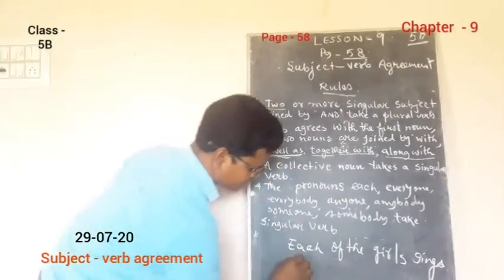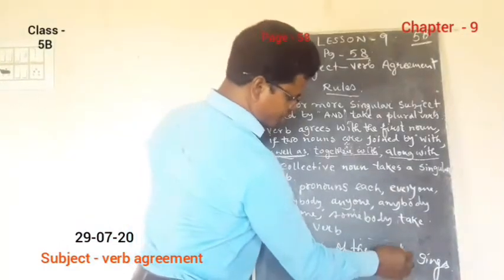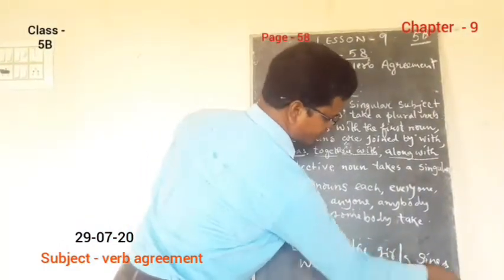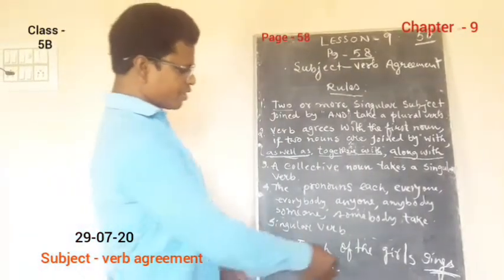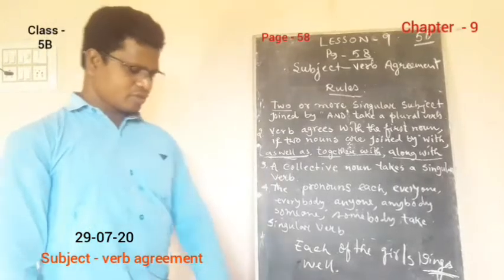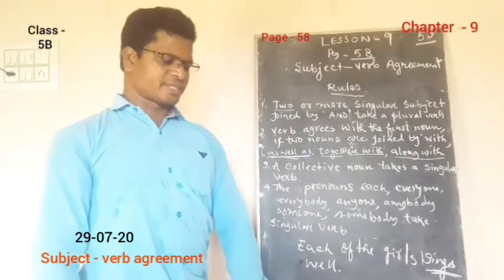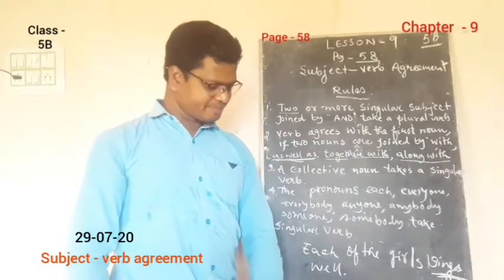Here the verb sings well. So each of the girls sings. Okay, the verb sings well. So remember, it takes a singular verb. So this way we will be trying to do the exercises which are there at page number 59.